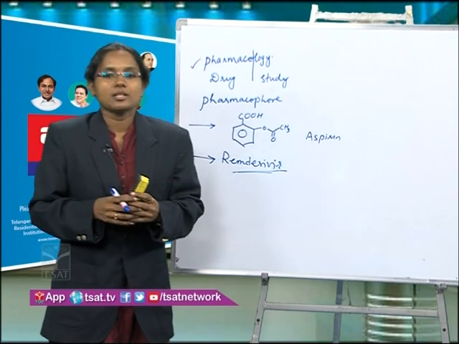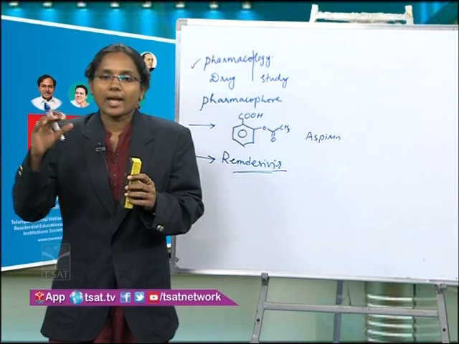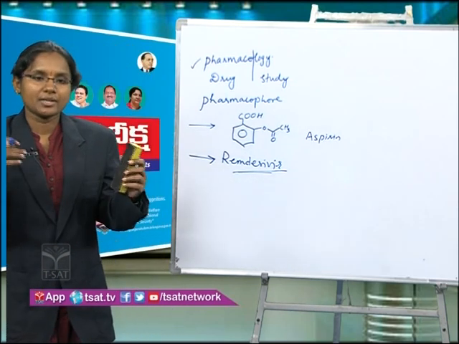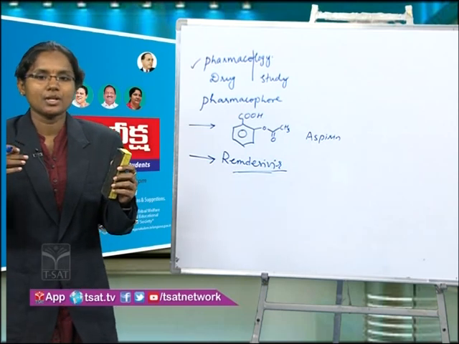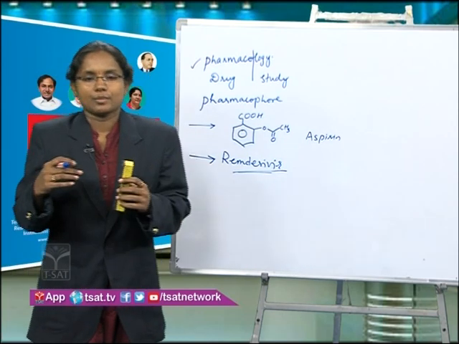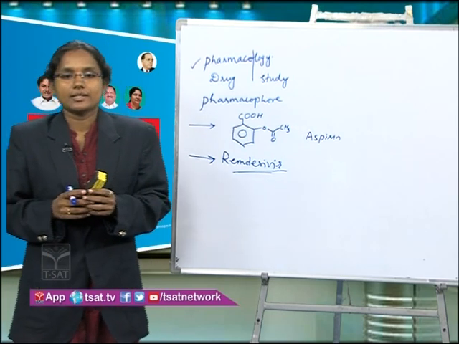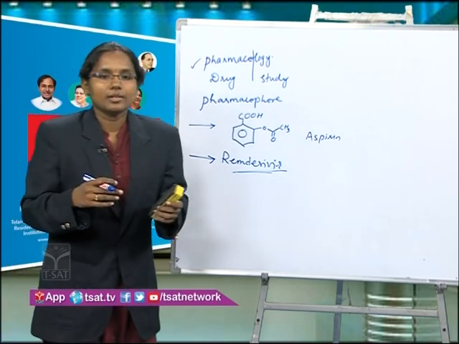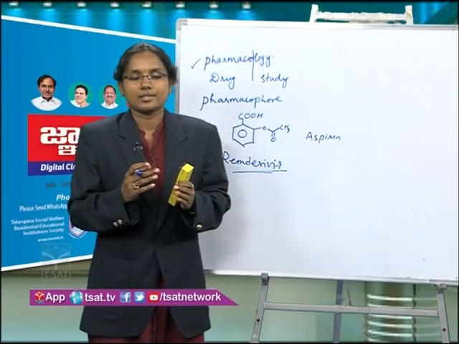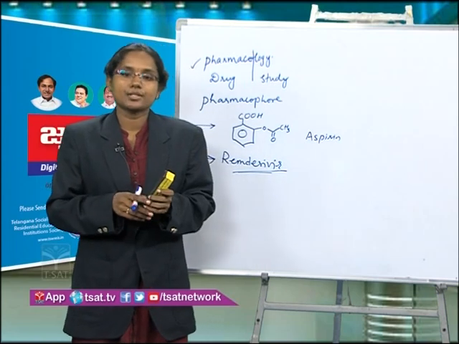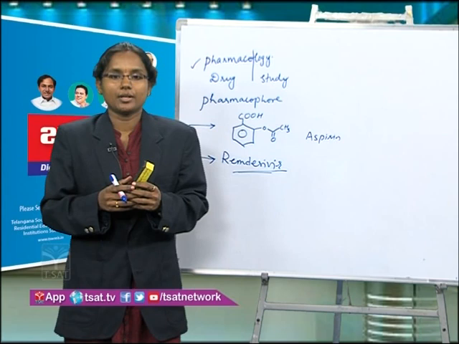Then we will discuss pharmacodynamic agents. These are the drugs which act on a system, let it be respiratory system or your gastrointestinal system or your central nervous system, or your renal system. They work on a system in your body. For example, anesthetics, they work on the central nervous system, okay. And anticonvulsants, they also work on the central nervous system. Example for anticonvulsant is gabapentin and neurontin, okay.